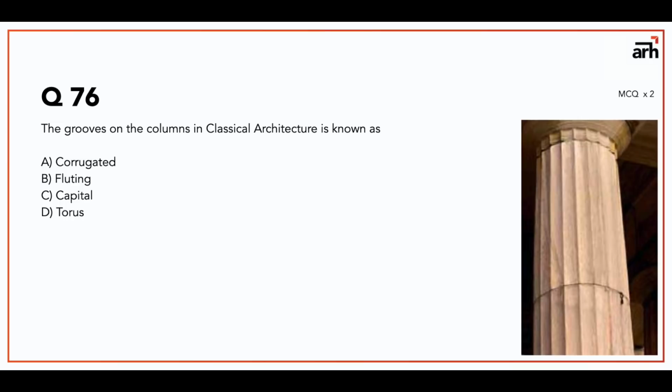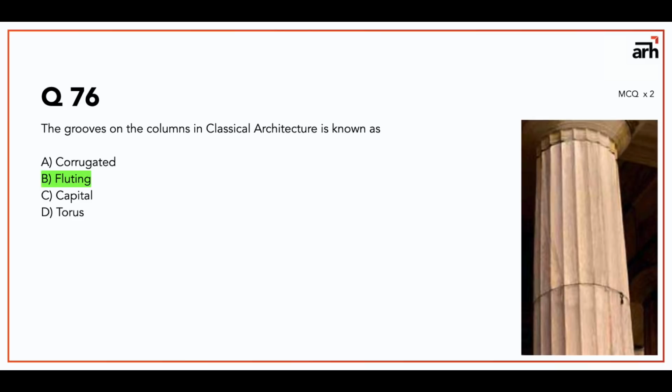These are a little in-depth questions. That means that they require a little bit more knowledge, like the in-depth knowledge, or a little more mental ability, or a little bit more processing power. So let's start right away. So the first question is, the grooves on the columns in classical architecture is known as. Options are corrugated, fluting, capital, and torus.